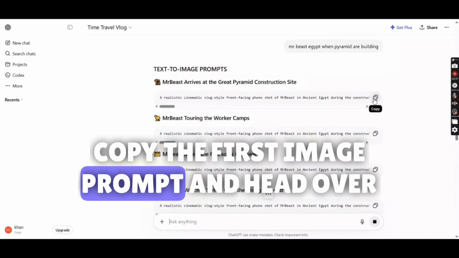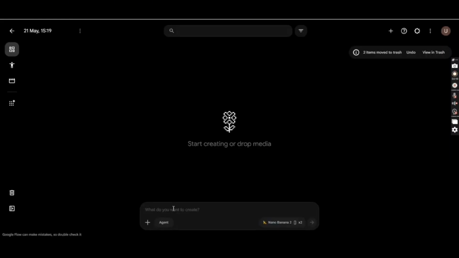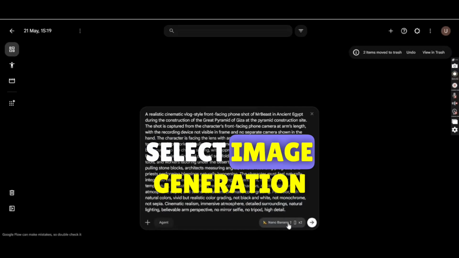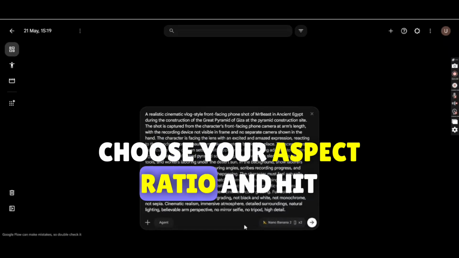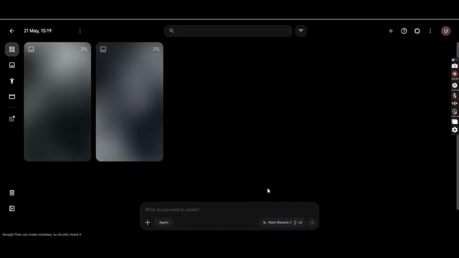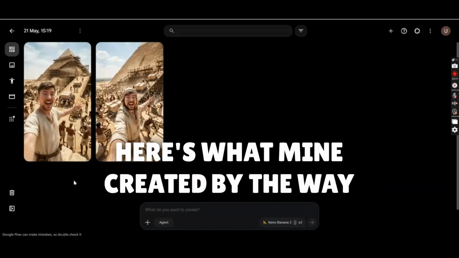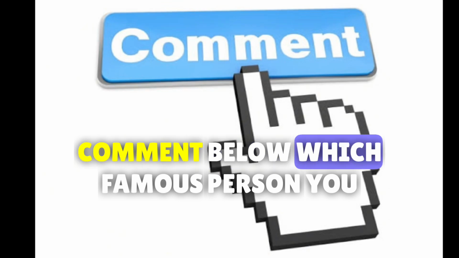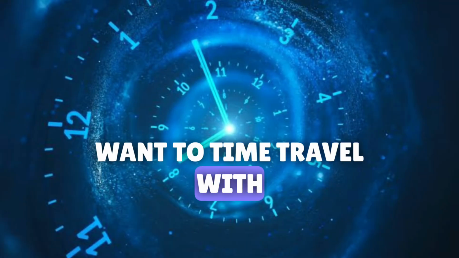Copy the first image prompt and head over to Flow AI. Paste the prompt, select image generation, choose your aspect ratio, and hit generate. Here's what mine created.